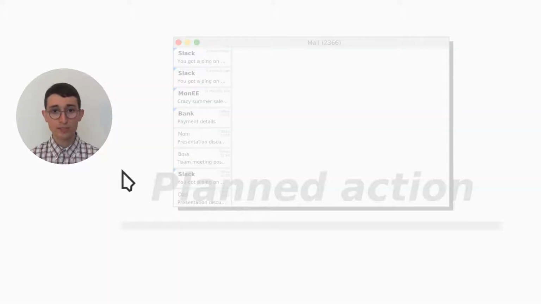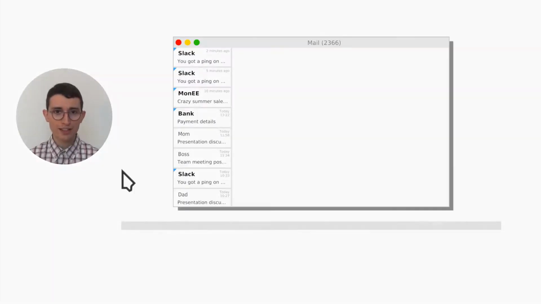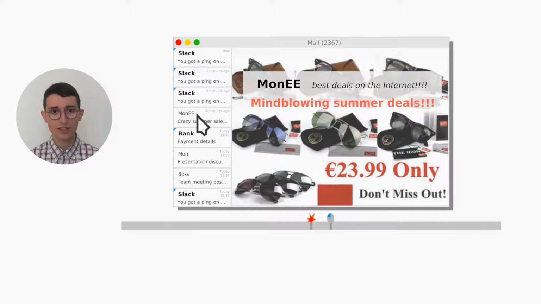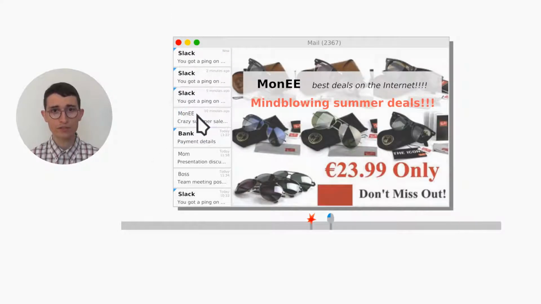You may have already experienced situations where you're about to perform an action, like clicking an unread email, and at the very last moment, the interface changes. It fetches new mail, for example, but you still end up clicking on what is now a different email, because even though you may have noticed the change, you couldn't refrain from performing that planned click.